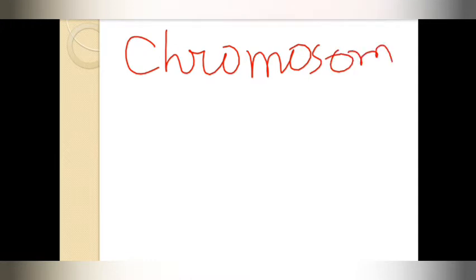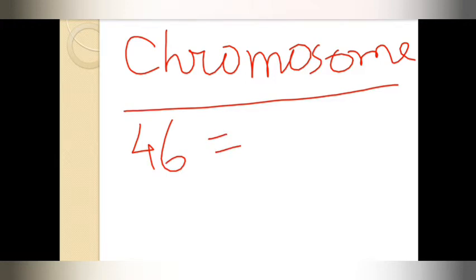So what are chromosomes? Last year we learned about chromosomes. Chromosomes are cell organelles found inside the nucleus of the cell, and in a human cell the number of chromosomes is 46, that means 23 pairs. So they occur in pairs. Why do they occur in pairs? Because one chromosome we receive from mother and another from father.